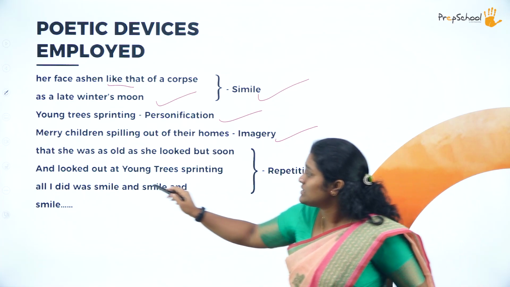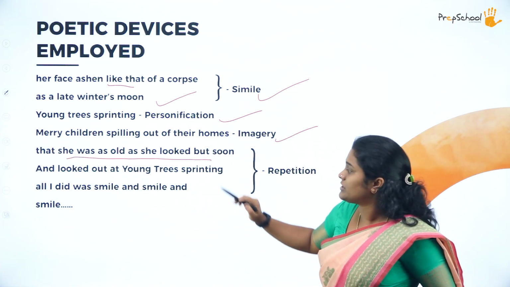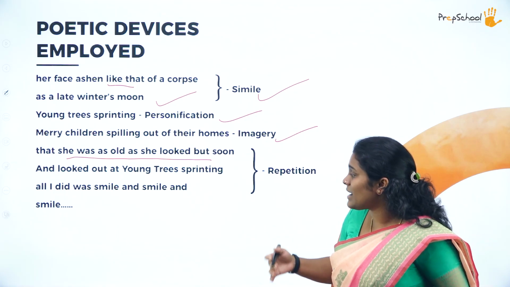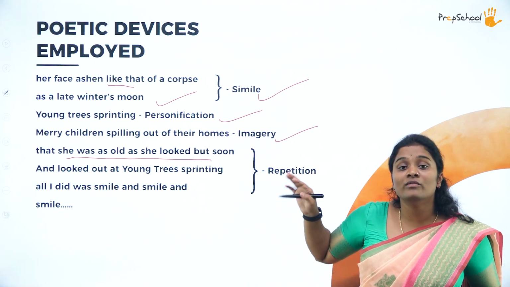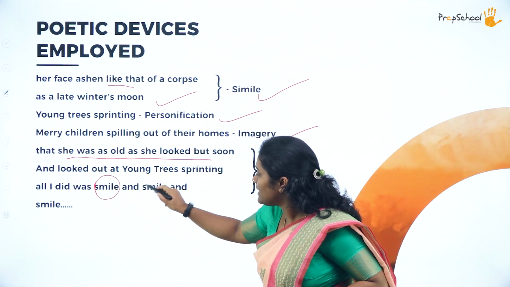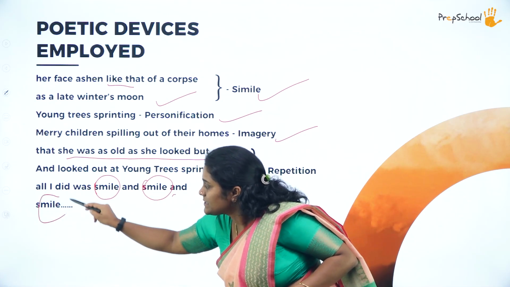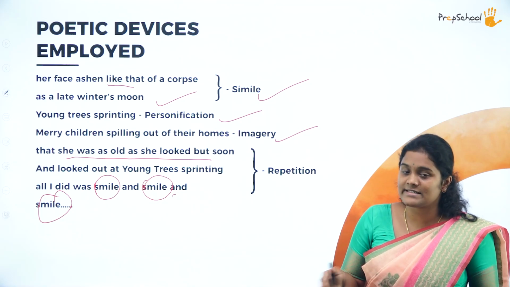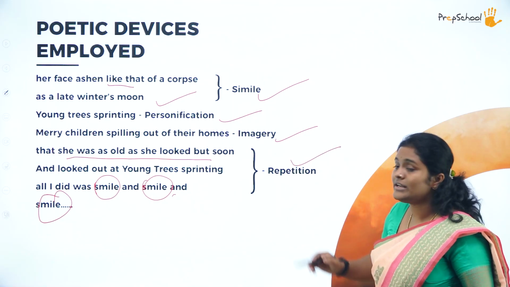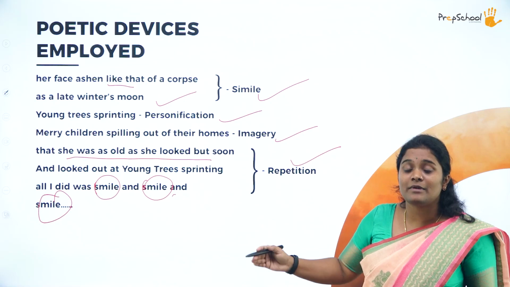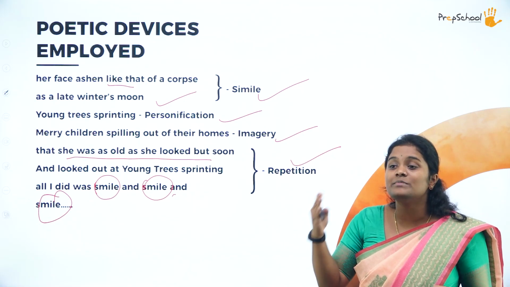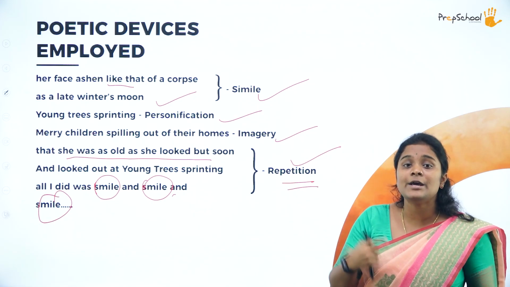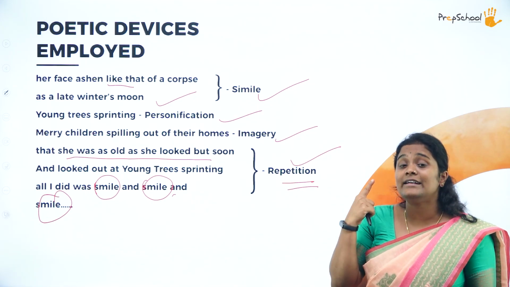Later on, that she was as old as she looked. But soon, and looked out at young trees sprinting, and all I did was smile, smile, and smile. Now over here, the word smile has been repeated thrice. And it is also an example of alliteration. S has been repeated. It's a similar sound. It is also an example of repetition. The word smile, it has been repeated how many times? Three times. And that is why it's an example of repetition. So we saw simile, personification, imagery, and repetition.